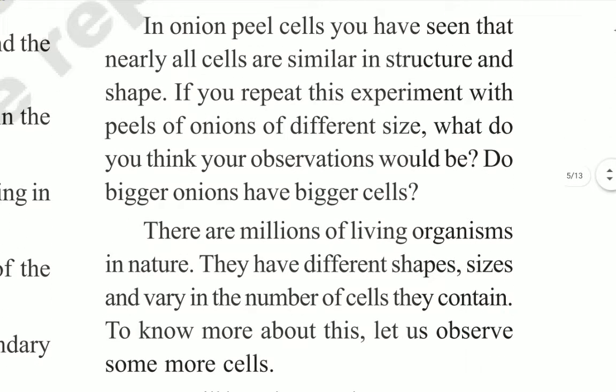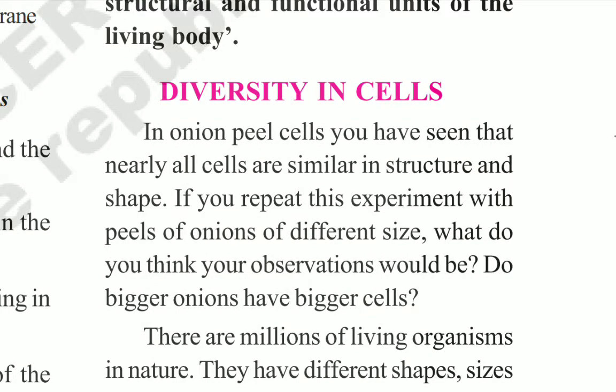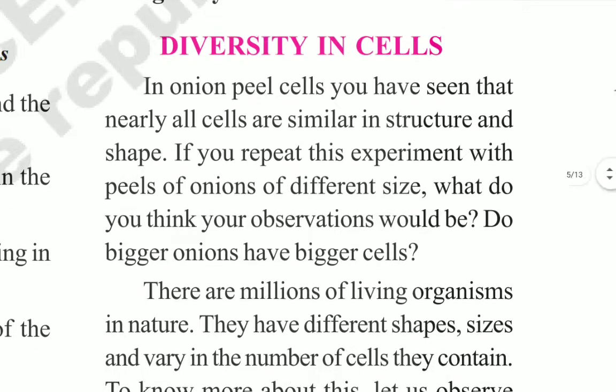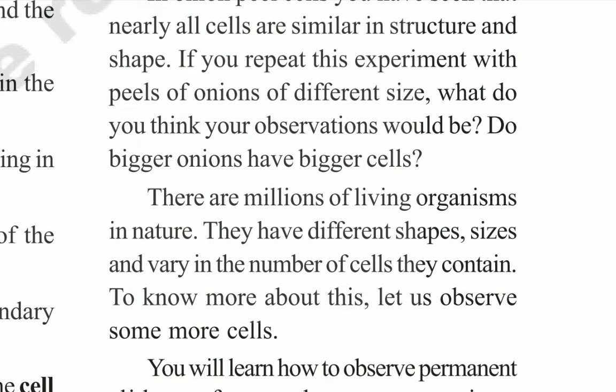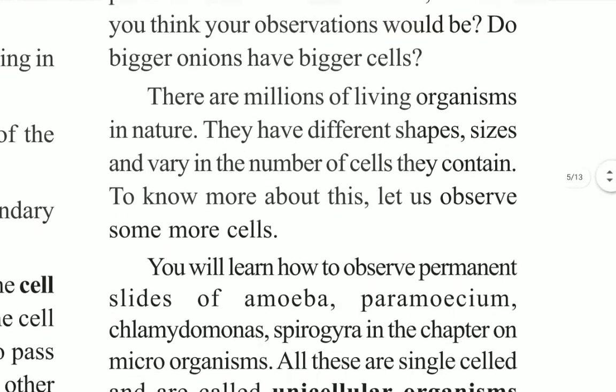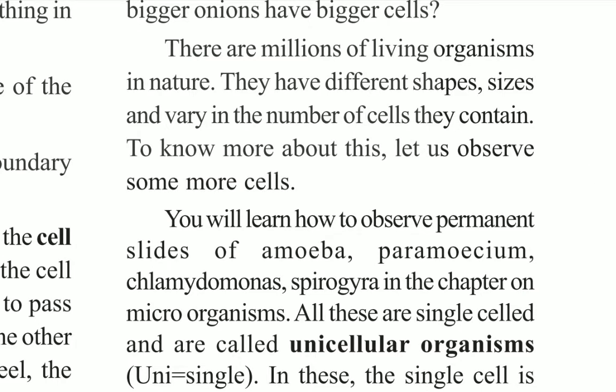Next we are going to know about the diversity in cells. Diversity means, here you see, children, there are millions of living organisms in nature. They have different shapes and different sizes. If you observe small birds, small animals, and even viruses and bacteria, these are also living organisms. From there onwards we have very big animals and human beings, and they are different in sizes, shapes, and the number of cells they contain. To know more about this, let us observe some more cells.